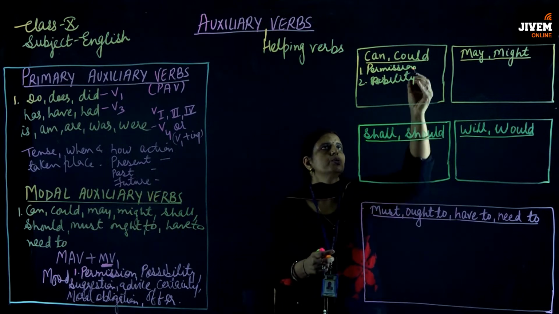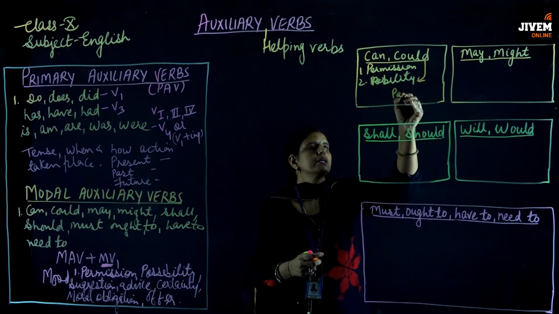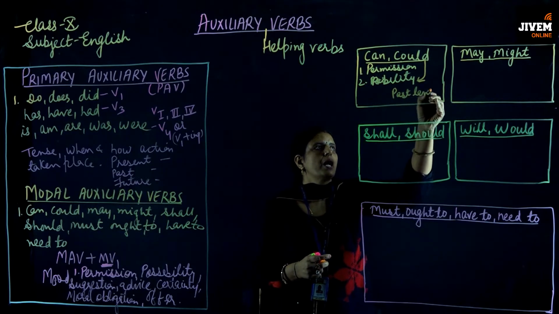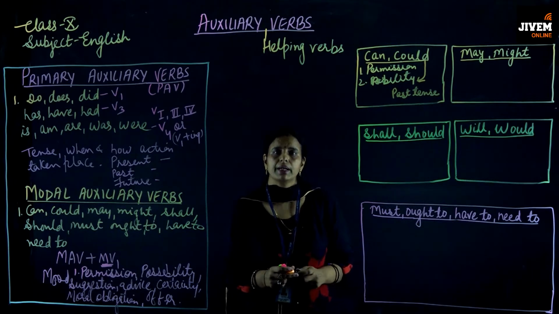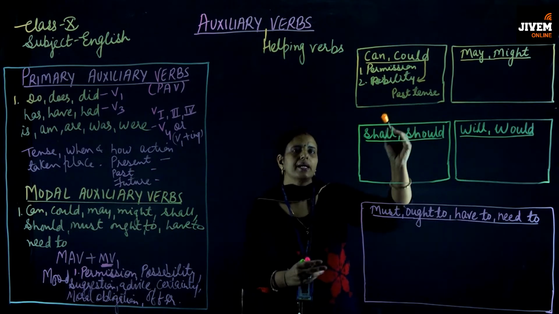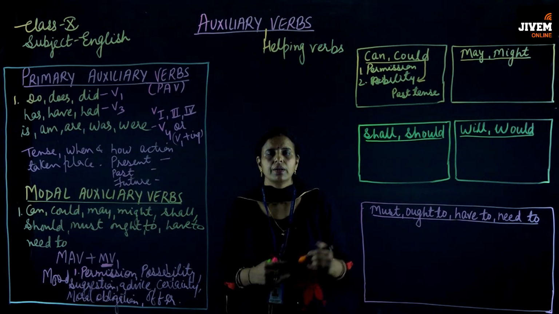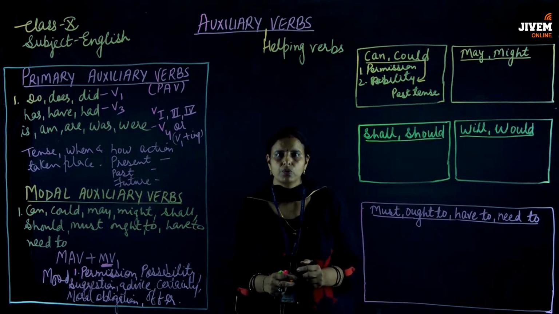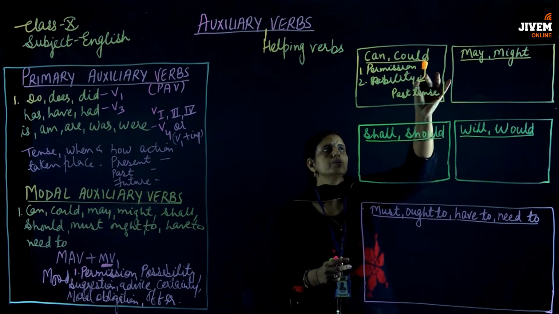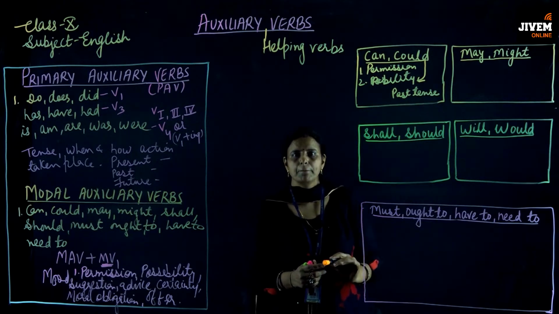Now could is used to show the ability, but that ability is there somewhere in the past tense. Means again could is showing the ability, but that ability is there in the past tense. Like I could sing very well when I was in school. Ram could play cricket very well when he was at the university level. So could is used to show the ability, but that ability is there somewhere in the past tense.